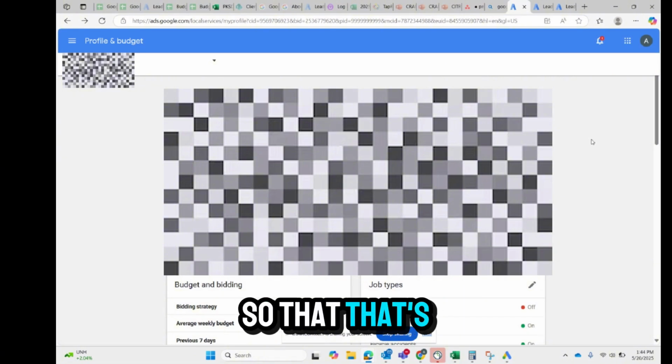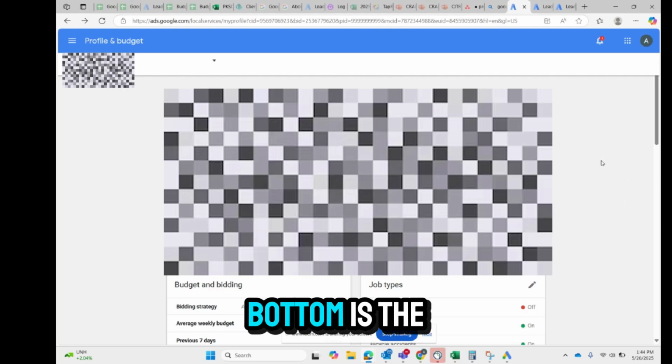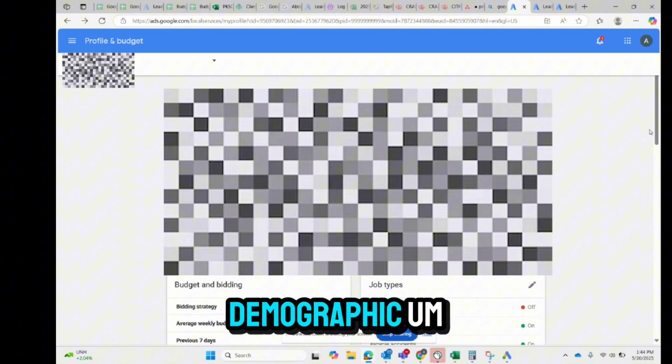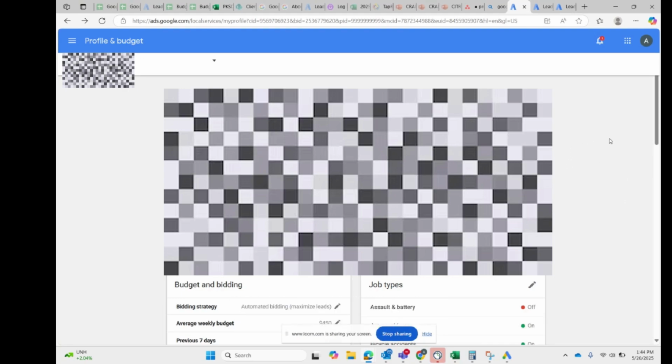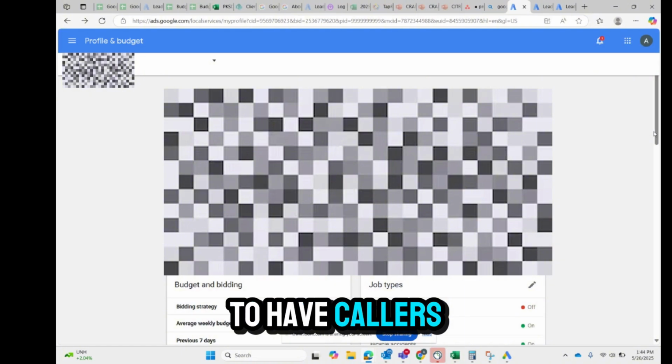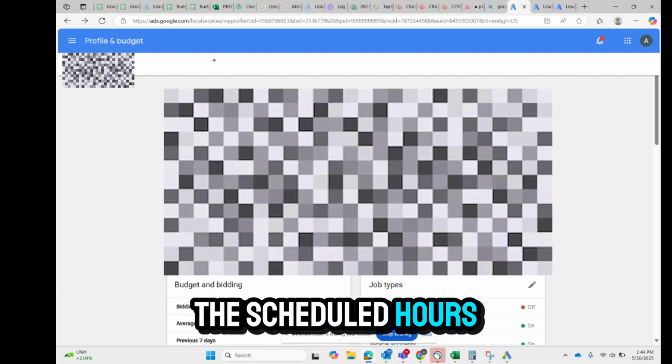So that's the middle part of this when we're scrolling down, and then under this at the bottom is the demographic areas that you want to serve in. So let's say you're in South Florida, you might want to have callers from Fort Lauderdale, or you want to expand it even farther. You can do that. And also to the side of the demographic is the scheduled hours.